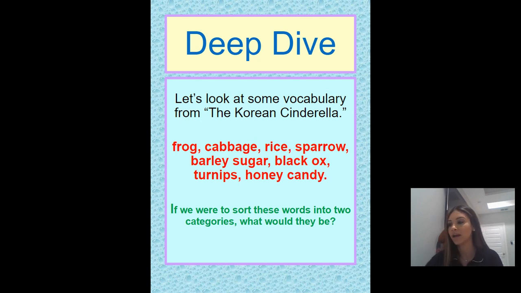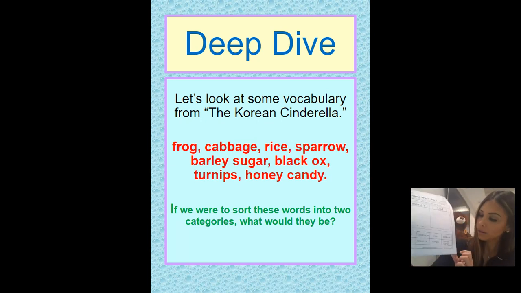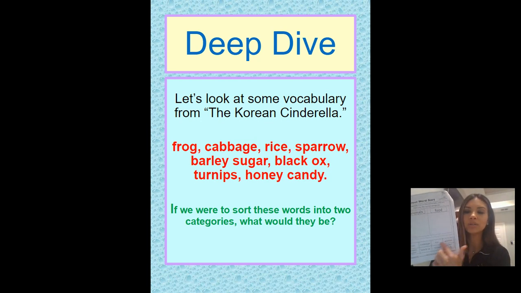At this time, you guys do need your worksheet. It looks like this. It should say at the bottom, Module 4, Lesson 25. And it has the exact same words that we just went over. Okay?